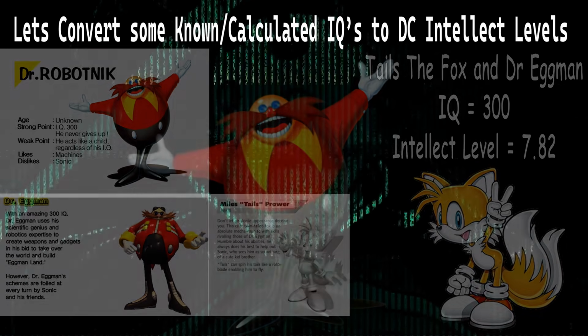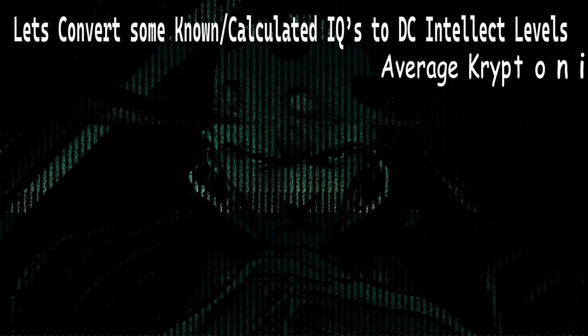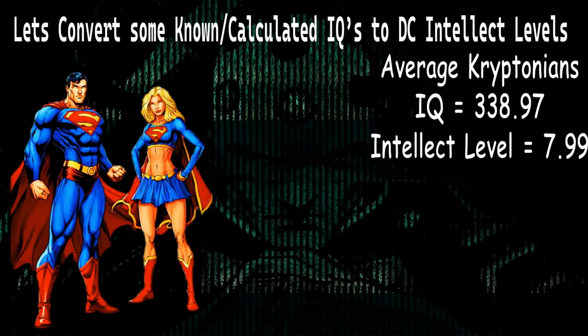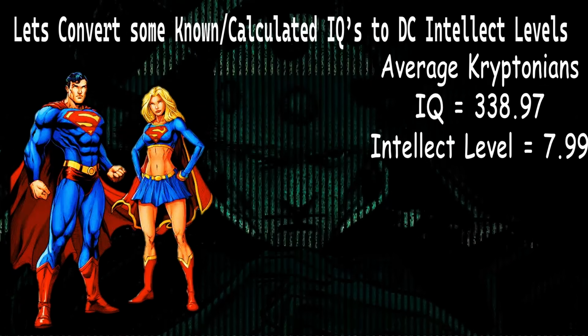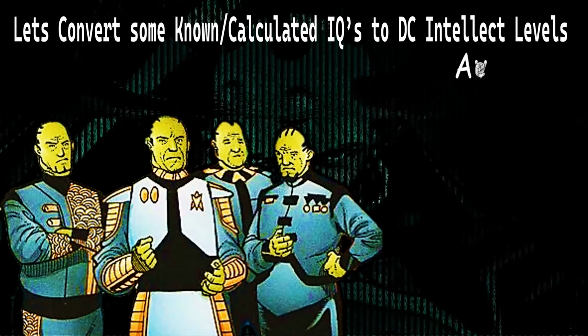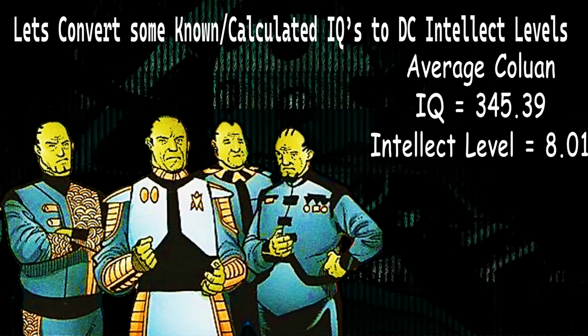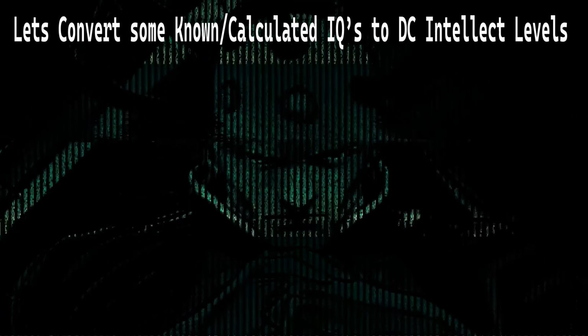If we scale up further to what is the intellect level of a Kryptonian, as stated in this video, it's almost out of an 8th level intellect at 7.99. Then the Colan, being one of the smartest in a galaxy, being slightly above an 8th level intellect, is 8.01. If we upscale much further to an IQ of